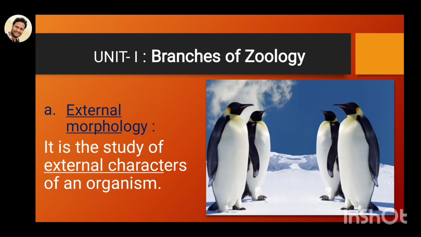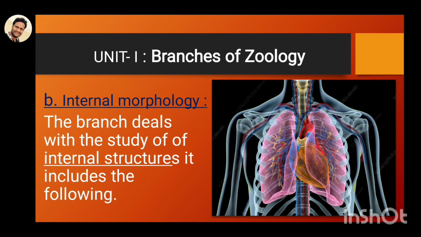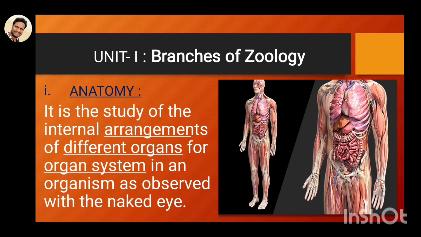Now we focus on external morphology. It is the study of external characters only of an organism, the characters we can see from outside the organism. This is called external morphology. The second one is internal morphology. This branch deals with the study of only internal structures. It is mainly divided into two types: one is anatomy and the second one is histology.